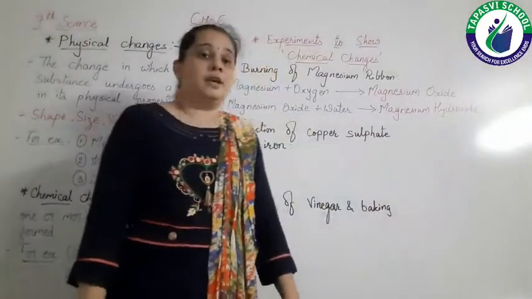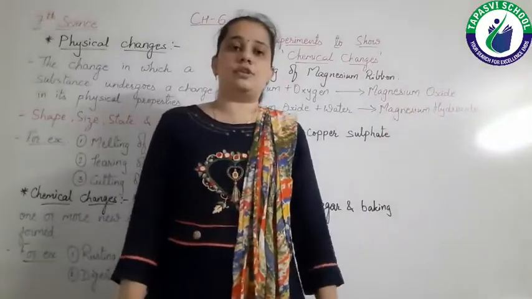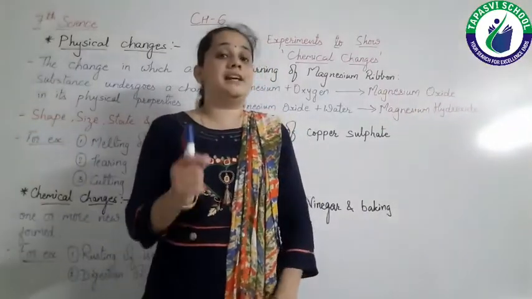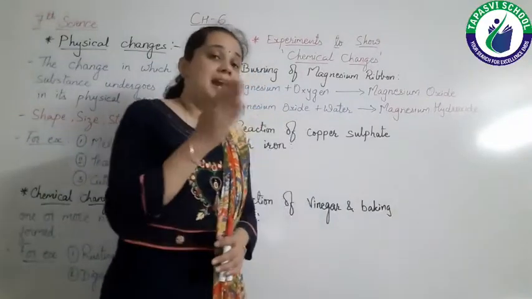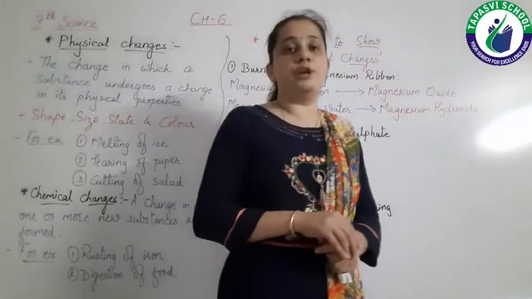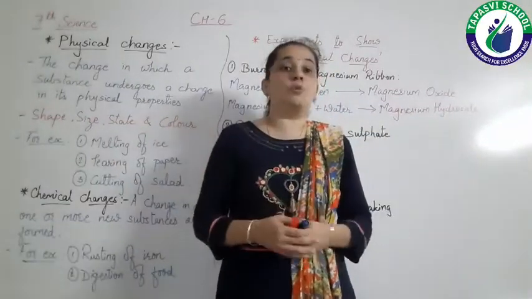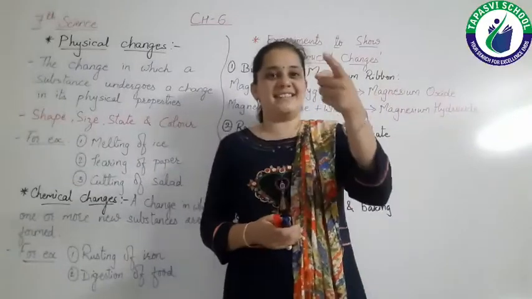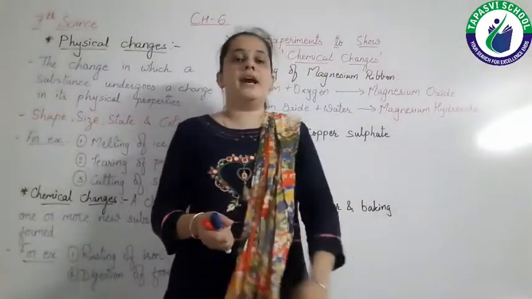And if we test this magnesium hydroxide with red litmus paper, then red litmus paper changes to blue. So you have an idea what it is? Yes, you are right. It is a base, right?